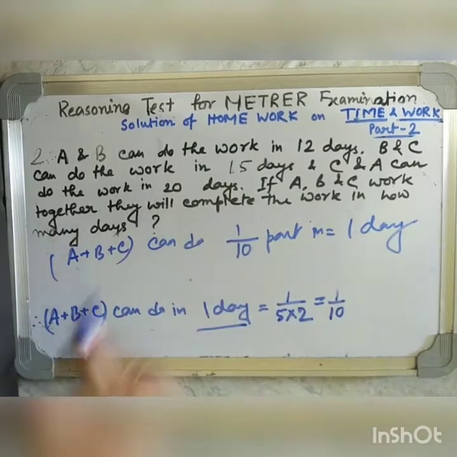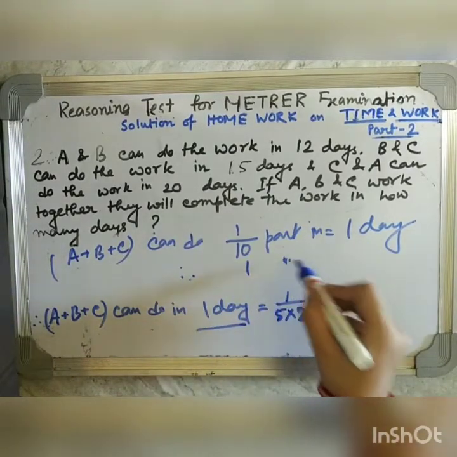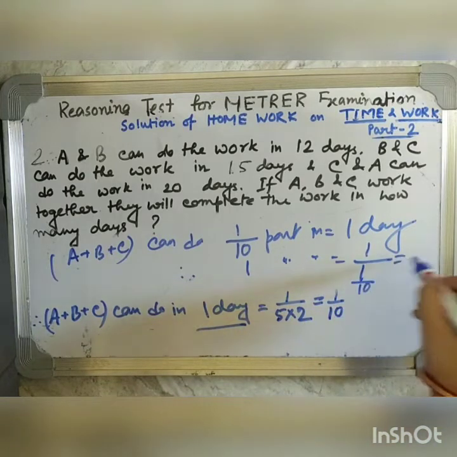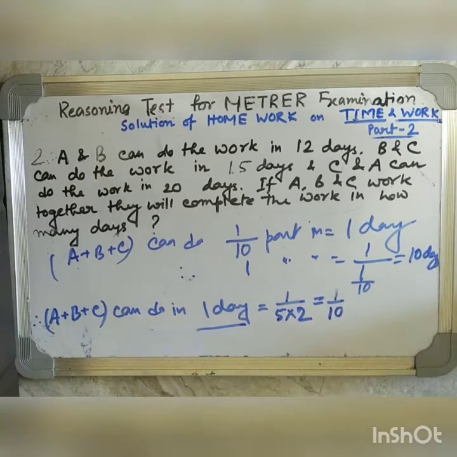So how long will they take to do one part? 1 by 10, that is 10 days. So if A, B and C are all working together, then they will take 10 days to finish the task. Now let's come to the next question.